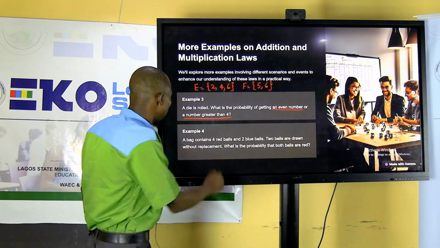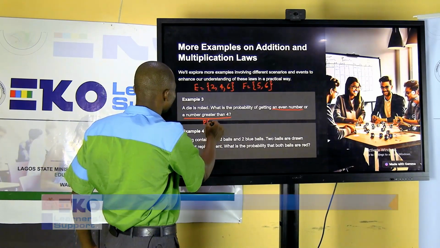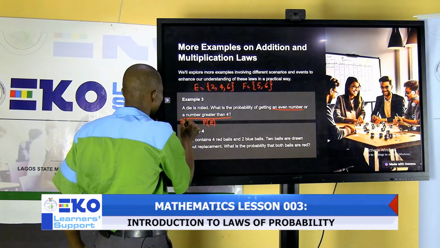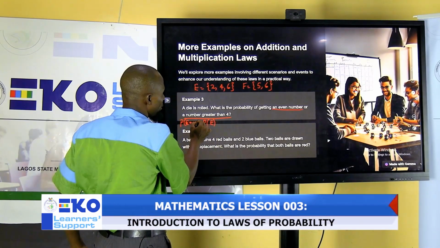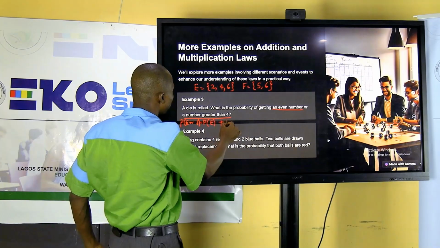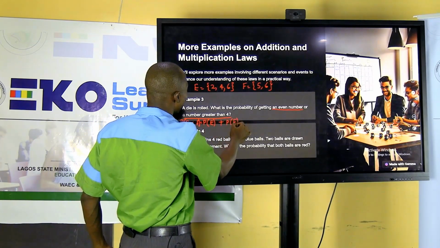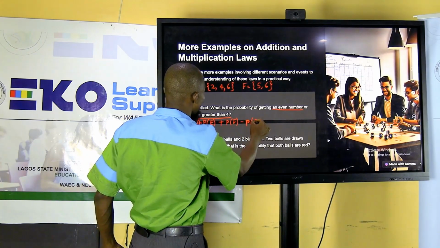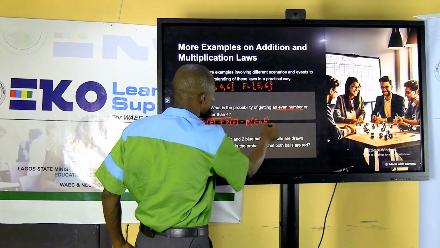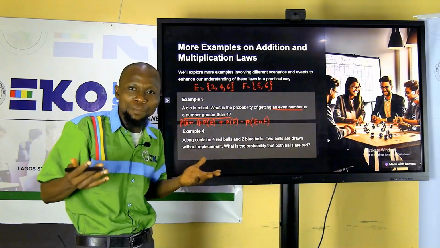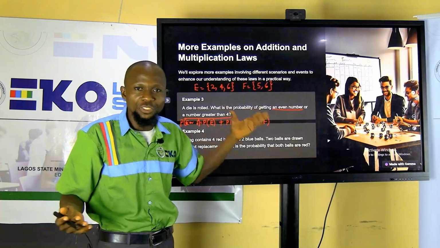So how do we do that? It means it will be probability of E or F, which equals probability of E plus probability of F minus probability of E and F. Because in this case, they are not mutually exclusive, and as a result, you have to use this formula.